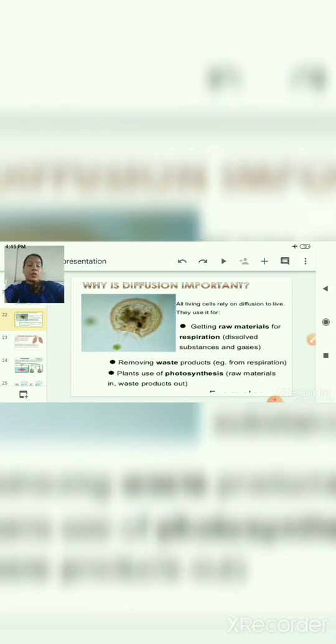When the concentration of CO2 is more inside the cell as compared to the outside environment, the CO2 will move from inside the cell to outside. In the same way, when the concentration of oxygen is high outside the cell as compared to inside, the oxygen molecules will move from outside to inside the cell to maintain the concentration of oxygen. This difference in concentration of various things is called concentration gradient. When the concentration gradient is there, diffusion takes place.